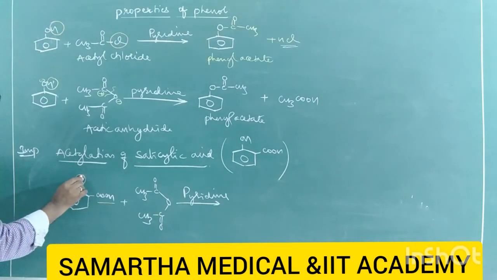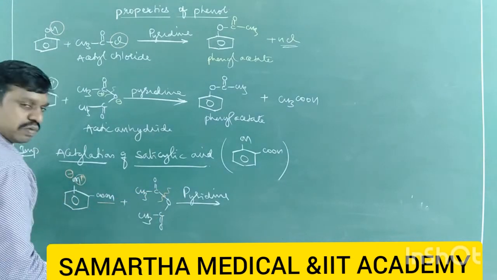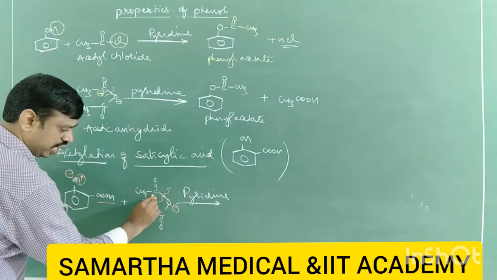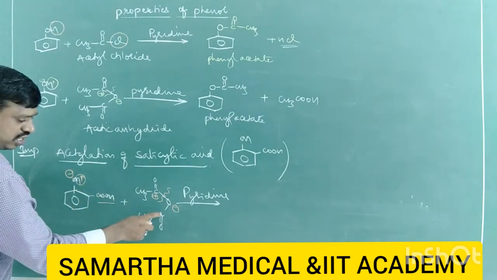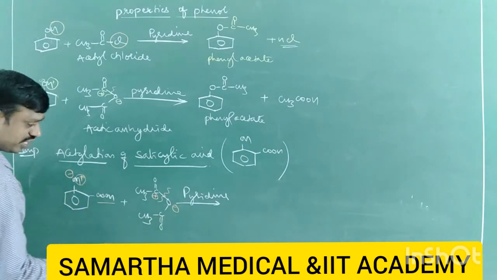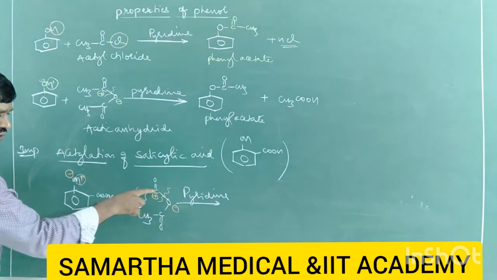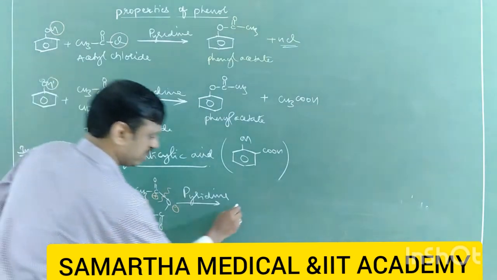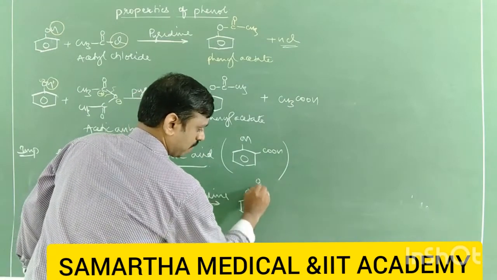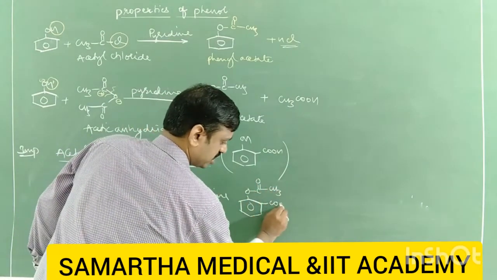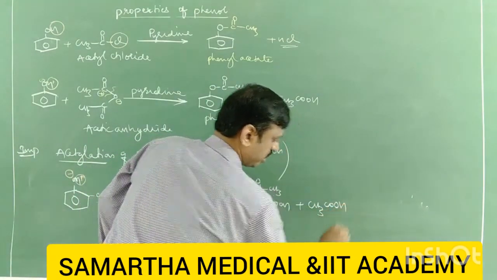So here is H plus and this is O minus. Next, this breaks the ester bond. Oxygen is negative and this carbon is positive. H plus and CH3COO minus form acetic acid, and the remaining oxygen is attached to COCH3. So the product is this. Now this COOH is as it is, plus acetic acid is formed as a byproduct.